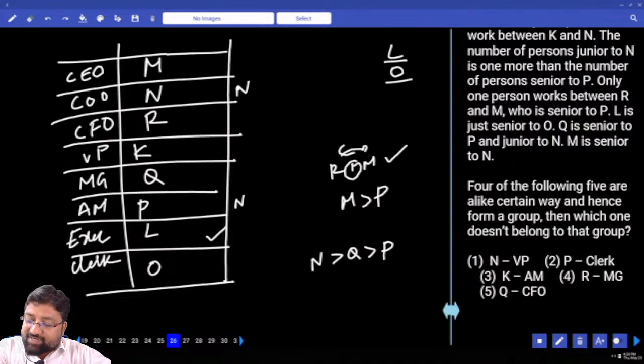Four of the following 5 are alike in a certain way. N and vice president: how many persons gap? 1 person gap. Next, P and clerk: 1 person gap. K and AM: 1 person gap. R and MG: 1 person gap. Next, Q and CFO: also 1 person gap.